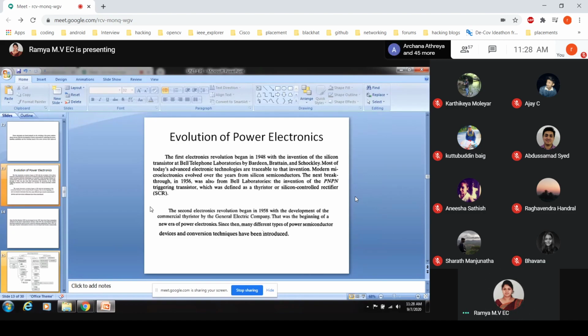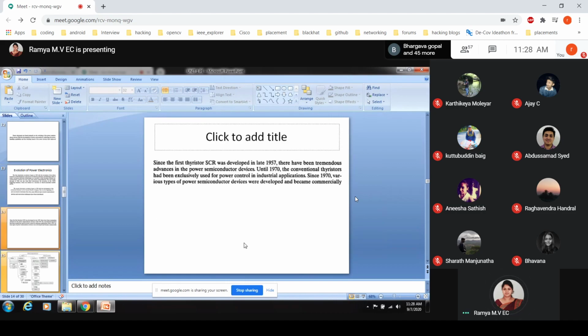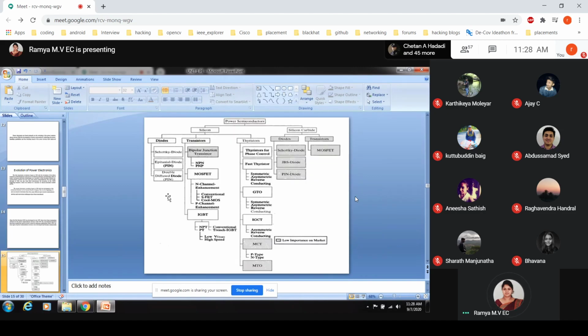The first power device was the SCR, which we also call a thyristor. Different types of power semiconductor devices and conversion techniques have been introduced since. This gives a good view of the evolution of power electronics.